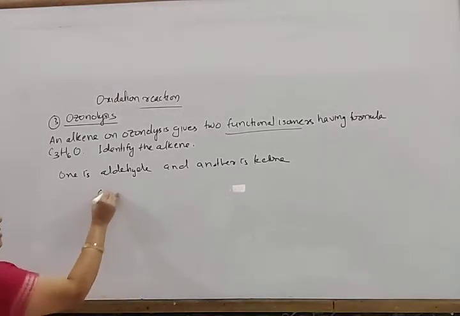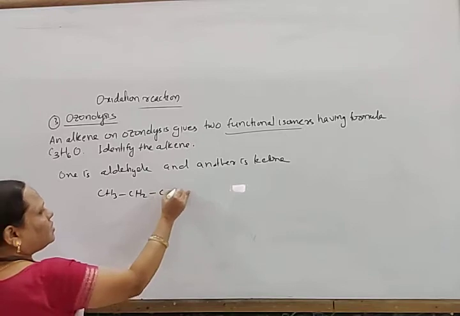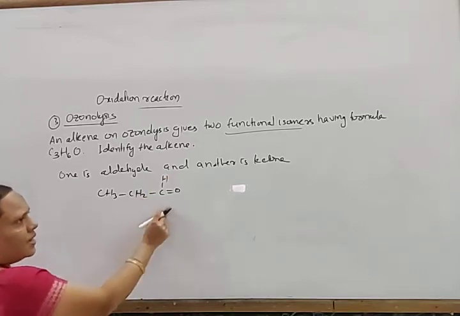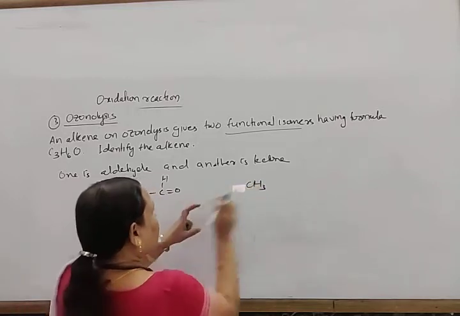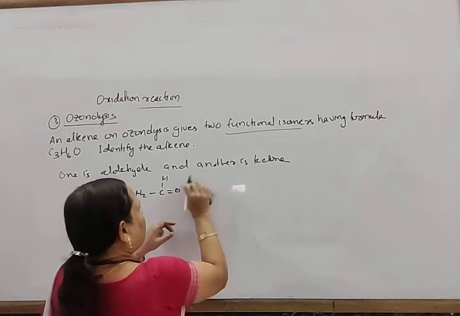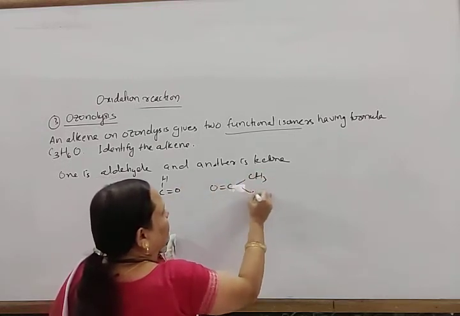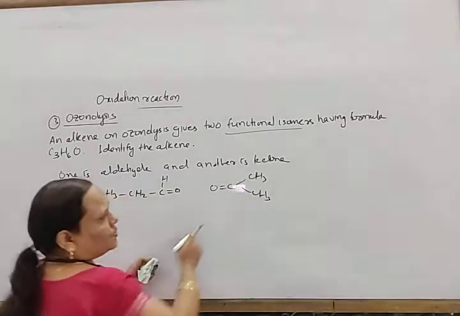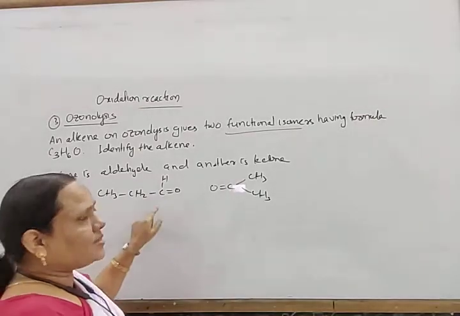The aldehyde is CH3, CH2, C double bond O, H, and the ketone is CH3, C double bond O, CH3. That is acetone. It also has formula C3H6O.